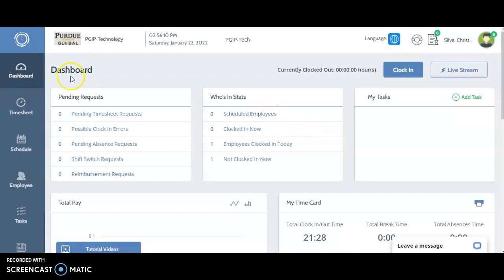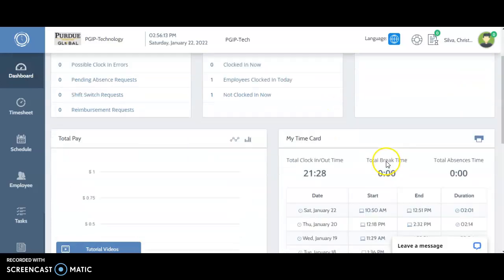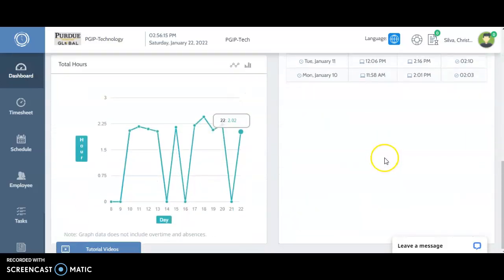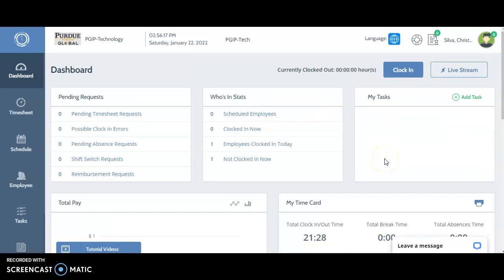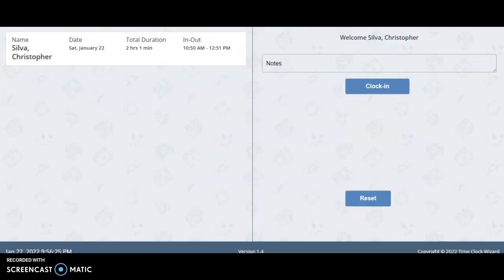As we can see here at the dashboard, it will show us the whole layout of the different functions and features of this tool. Right here on the clocking button, if we press that, it's gonna prompt us out to a window similar to this one. This is the app version of the Time Clock Wizard, by the way. This is the one that we are required to use during the internship.